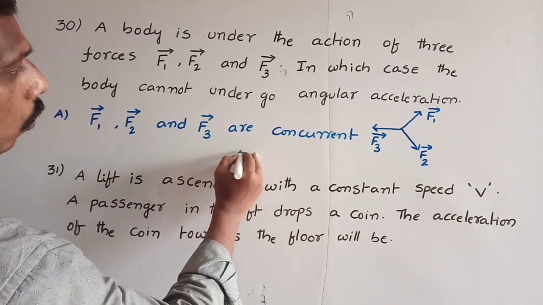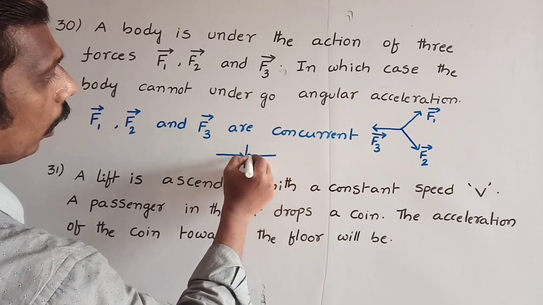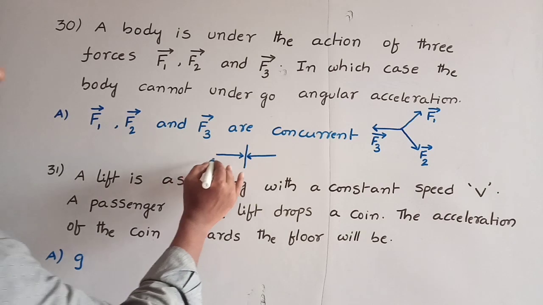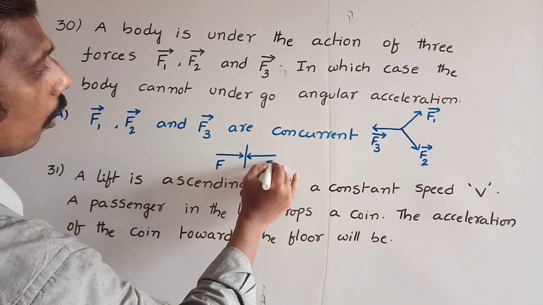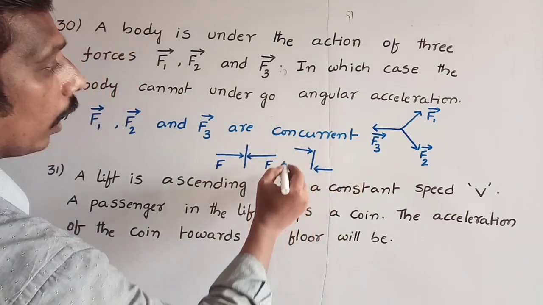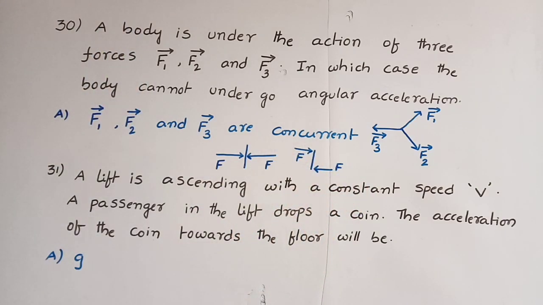Or suppose you take two forces. Two forces are acting on a body in opposite directions, but at the same point, then the body is at rest and it is in equilibrium also. Suppose the same two forces, equal and opposite, are acting on the same body but at different points, then the body will rotate. In this case, net force is zero, but it will rotate. Meaning, to keep the body at rest, the forces must be acting at the same point. These forces are concurrent forces.